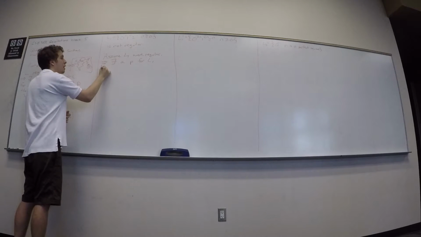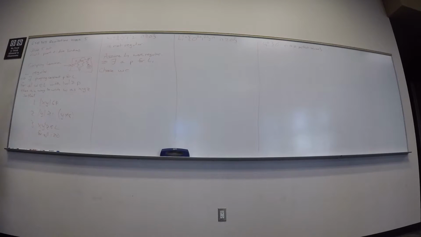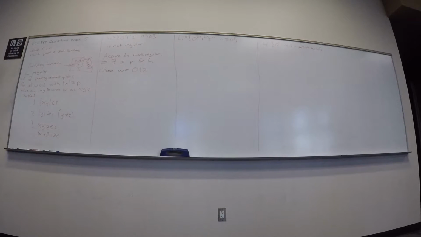So now I gotta choose a string. I gotta choose w to be some string. What are the two qualifications on this string that I need? In the language, and at least long enough. So what if I do this string? It's in the language. That's no problem. Is it long enough? Not necessarily. P may be very large compared to 3. So how can I fix this? We can add some exponents. Yeah, add some exponents.